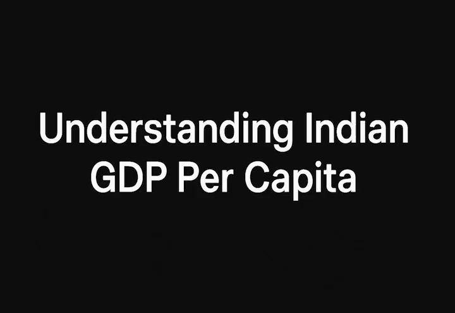Interesting point. And what about inequality? Did that factor in? You mentioned the Gini coefficient. Right, the Gini coefficient, it's a common measure of income inequality. Higher number means more inequality. And the paper found that while poverty decreased as incomes and consumption rose, it tended to increase when inequality, measured by the Gini coefficient, went up. So growth helps, but if that growth is very unevenly shared, it blunts the impact on poverty reduction. Exactly. It underscores the importance of inclusive growth, growth that benefits a wider section of society.